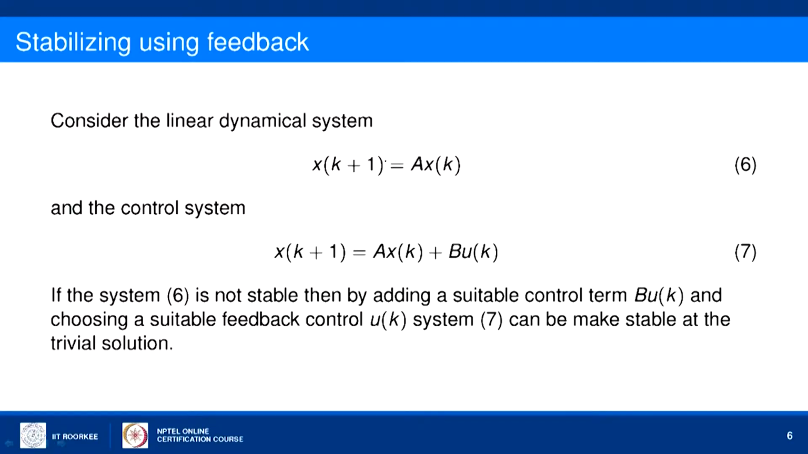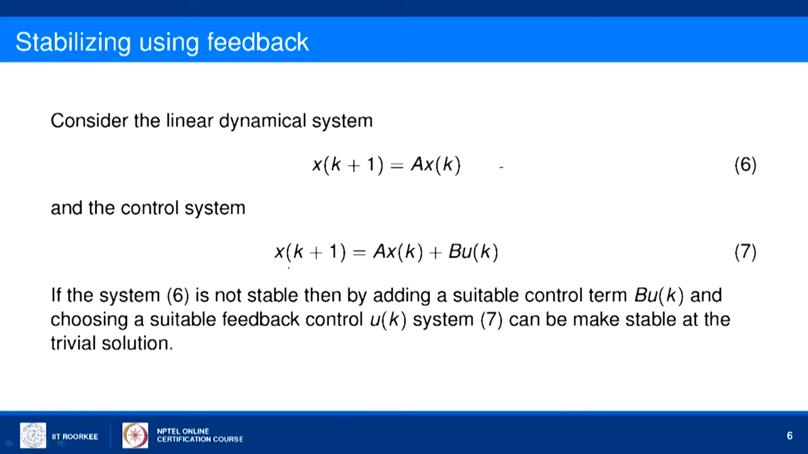So, let us consider the dynamical system given in equation 6 here. If the matrix A is such that some of the eigenvalues lie outside the unit circle, then the system is unstable. Now, in order to make the system stable by applying a control term, we can consider the control system x of k plus 1 is A times x of k plus B times u of k,